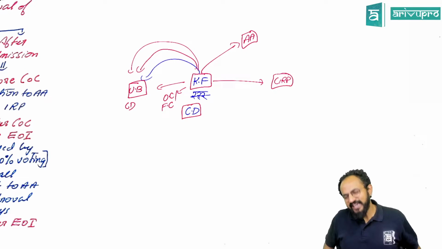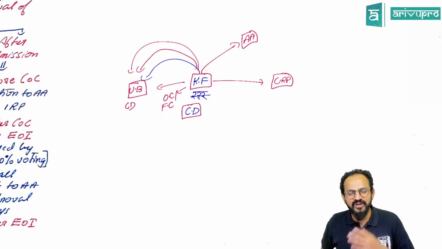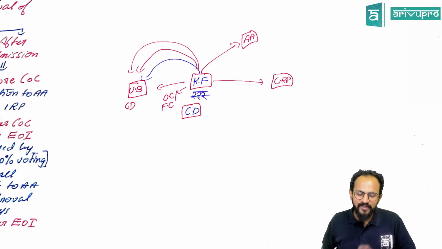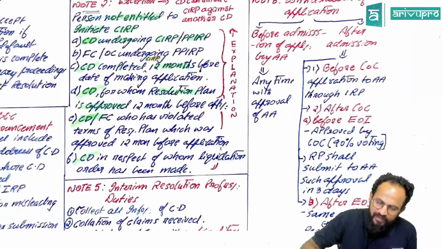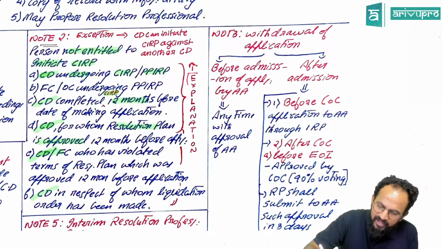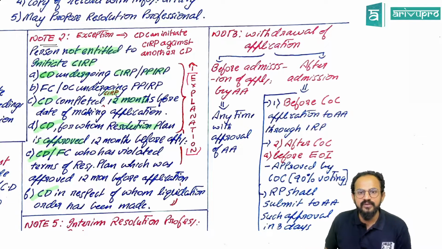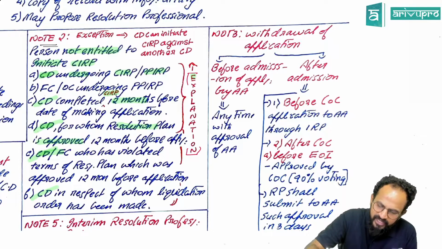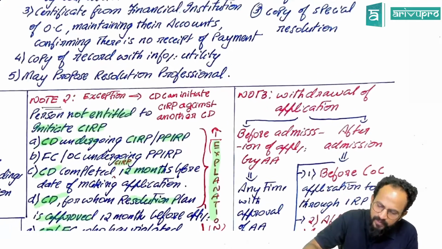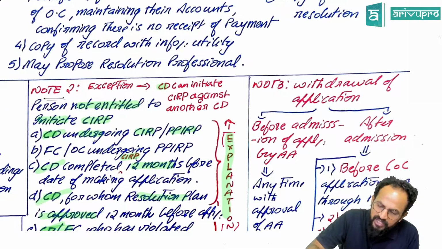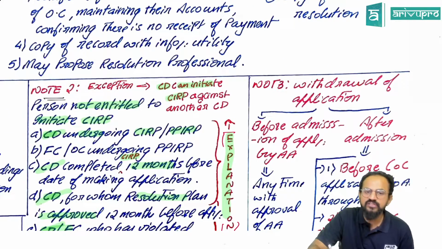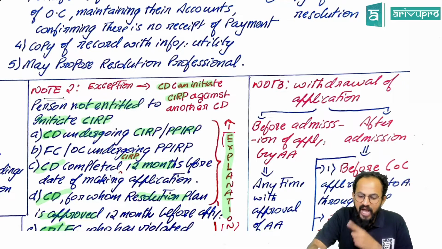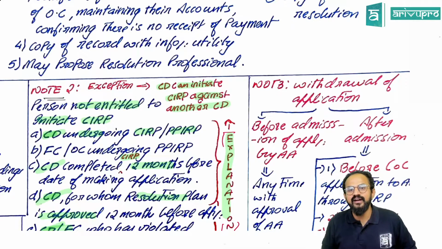Yes, people, there was a technical difficulty, and the law had to be amended. They added one explanation. Sir, what is this explanation? The explanation was, people, a corporate debtor can initiate corporate insolvency resolution process against another corporate debtor.